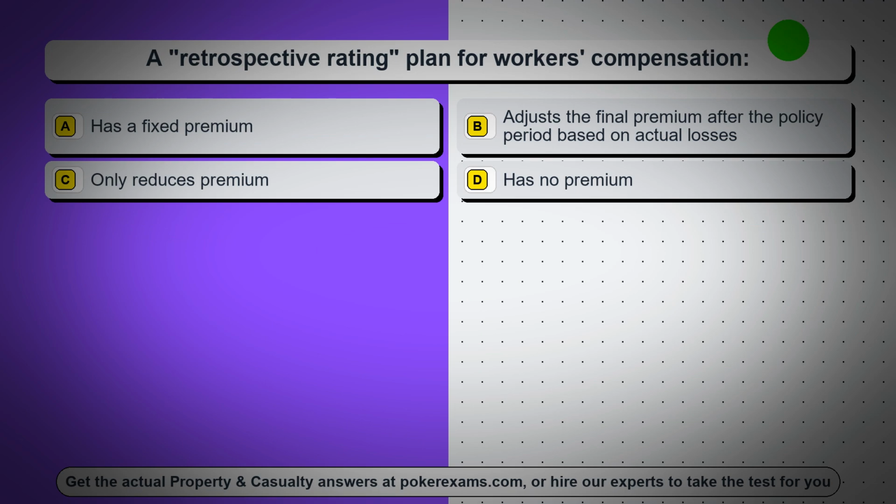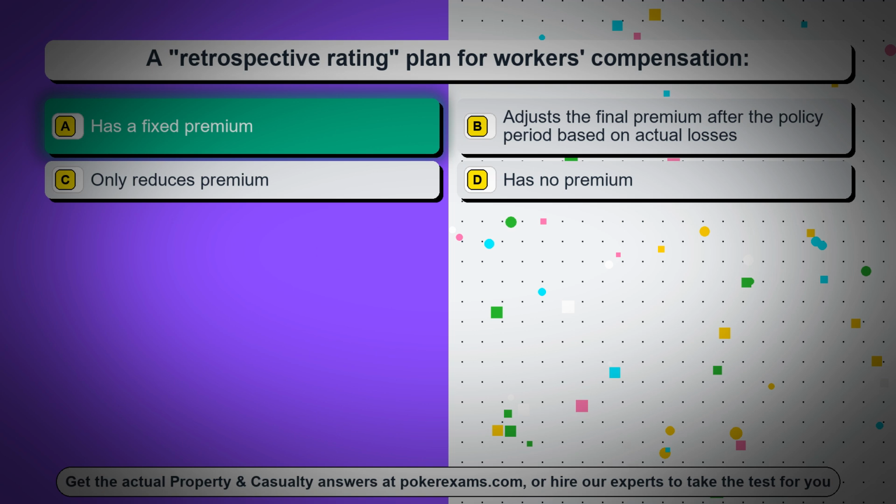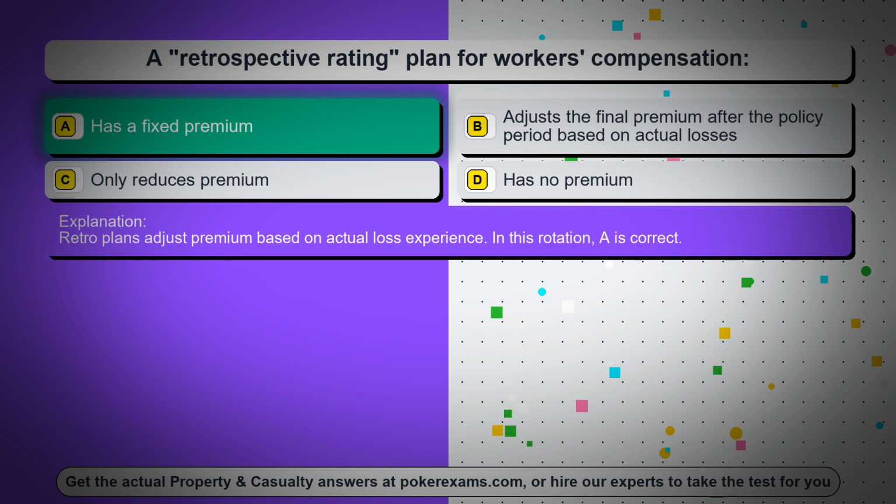Question 58. A retrospective rating plan for workers' compensation, option A, has a fixed premium, option B, adjusts the final premium after the policy period based on actual losses, option C, only reduces premium, option D, has no premium. The correct answer is option A, has a fixed premium. Retro plans adjust premium based on actual loss experience. In this rotation, A is correct.